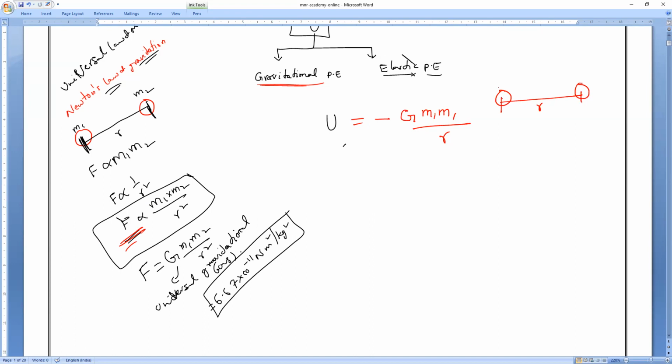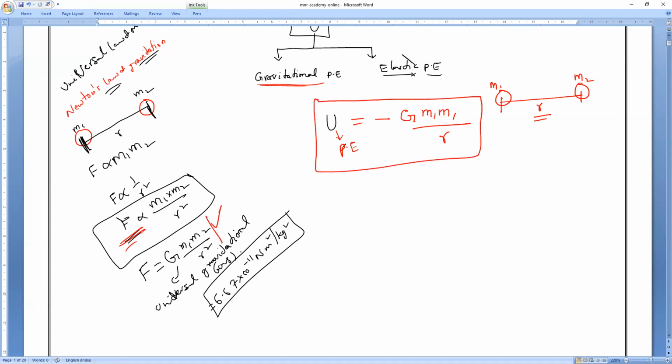R does not mean radius. So this U is called the gravitational potential energy.